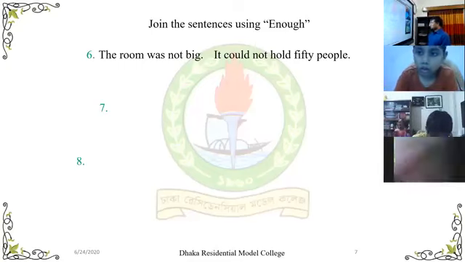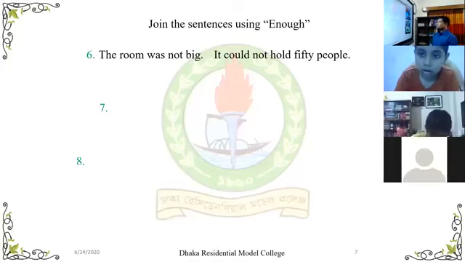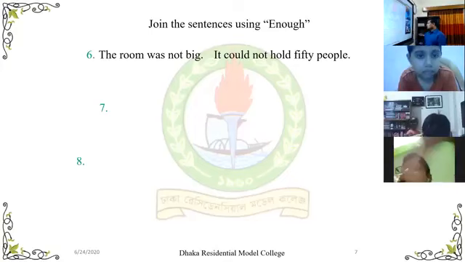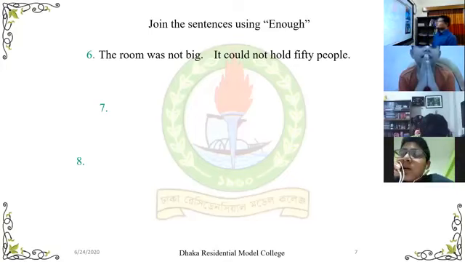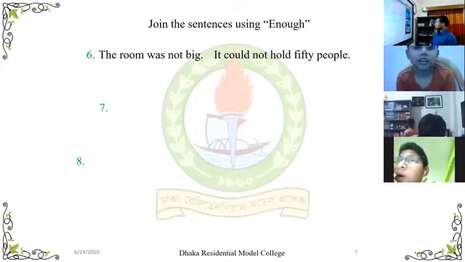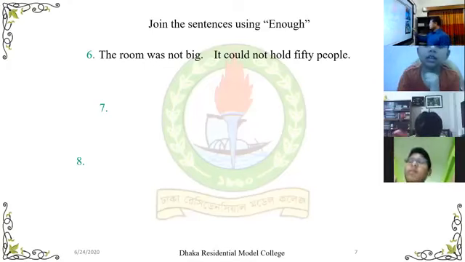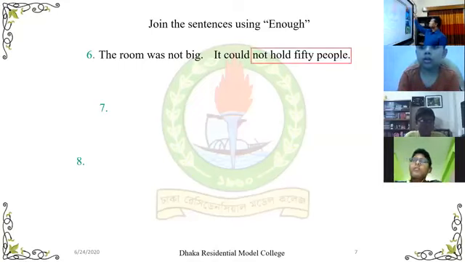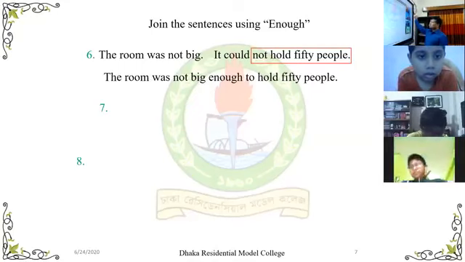Okay, answer this one also. The room was not big enough to hold 50 people. Yes, you have understood. The room was not big enough to hold 50 people.